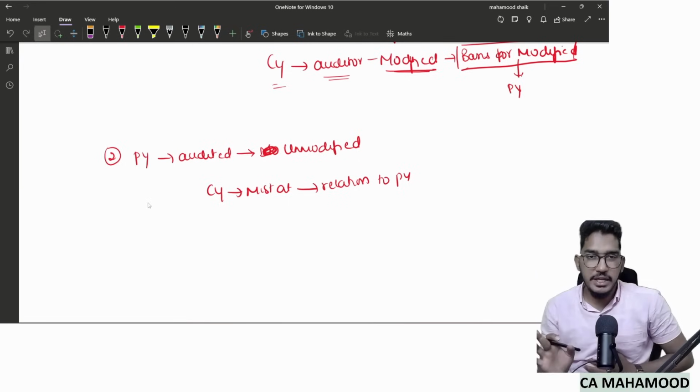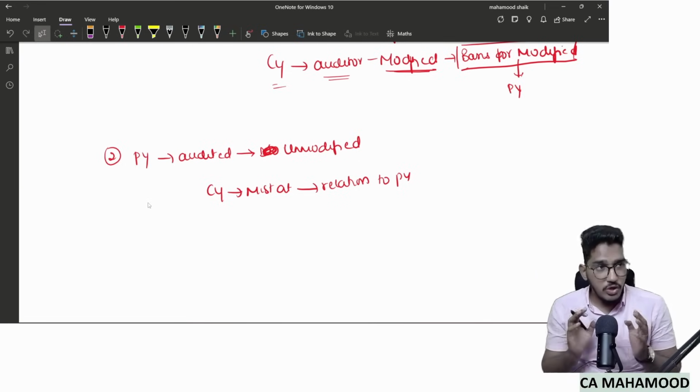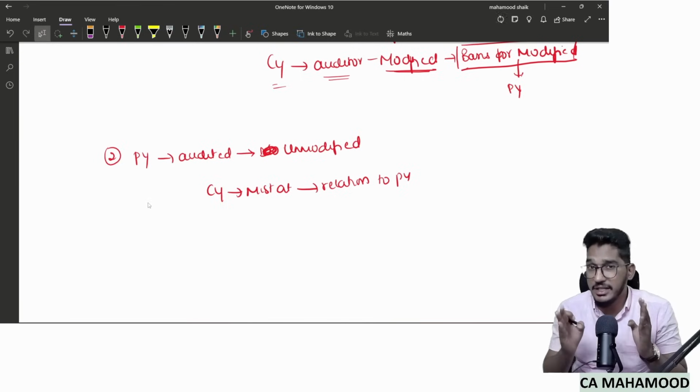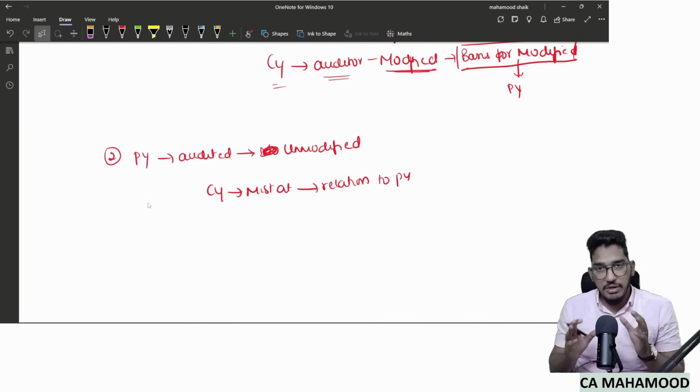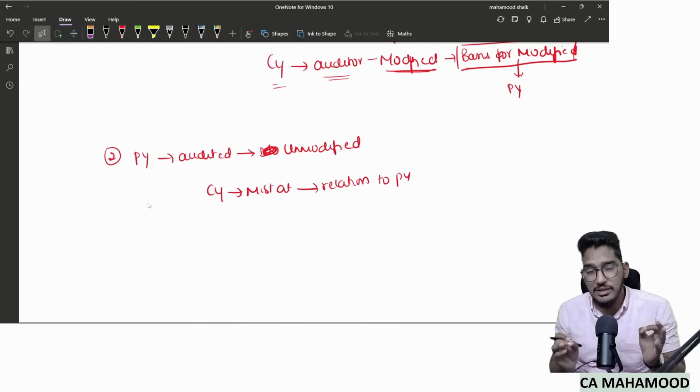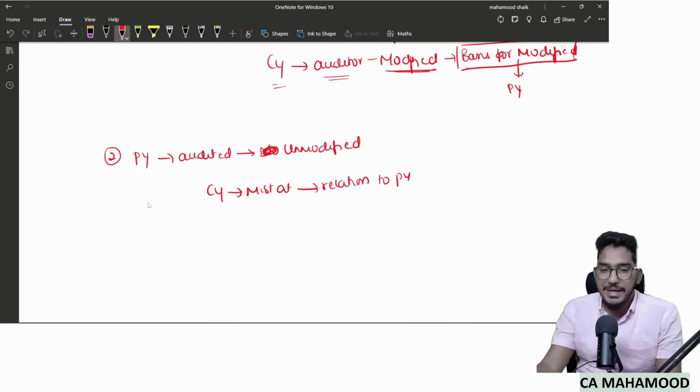Guys, this standard is a bit complicated. If you understood the concept at least once, then only this revision will make sense. If this revision is not making sense, that means you don't have conceptual clarity about this standard. Don't worry about it. I will upload a dedicated video explaining this SA 710. The matter is a bit complex. If you have already listened to the class once, then you will definitely understand. If you are not understanding, don't worry. I will upload a separate video explaining the concept of SA 710 in a detailed manner. After that, if you watch this, then it will start making sense. So anyhow, let us come back to the discussion.